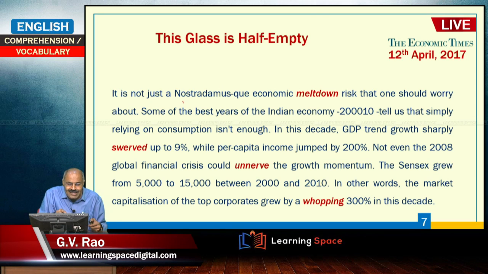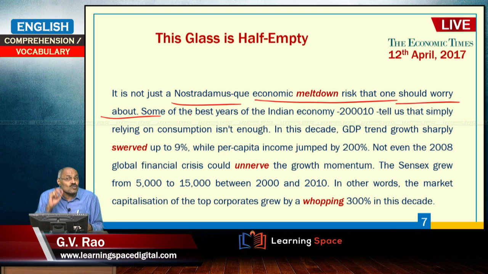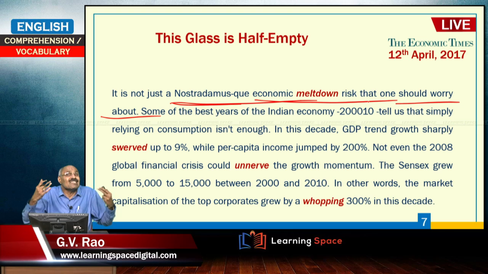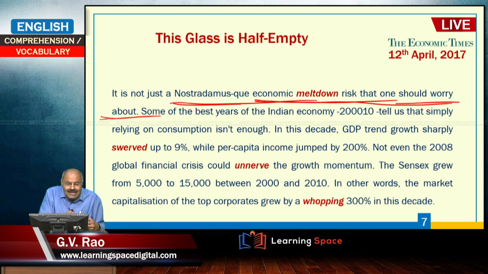Then it is not just a Nostradamus economic meltdown risk that is talked about. Who is this Nostradamus? Nostradamus is a French physician, belongs to somewhere around 16th century or so, and he is known for prophecies. Prophecies means he gives the messages from God. So, this sentence says it is not just like the prophecies of Nostradamus with regard to economic meltdown risk.